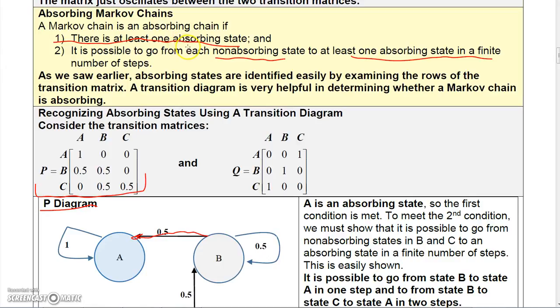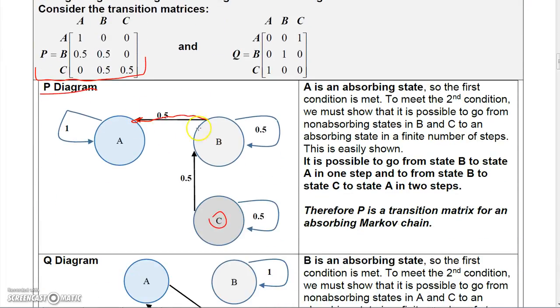There's at least one absorbing state, which was A, and it's possible to go from each non-absorbing state to at least one absorbing state in a finite number of steps. So I can go from the non-absorbing state B to A easily, and I can go from the non-absorbing state C to A by going two steps, one to B and then one to A. And since it satisfies the definition, P is a transition matrix for an absorbing Markov chain.